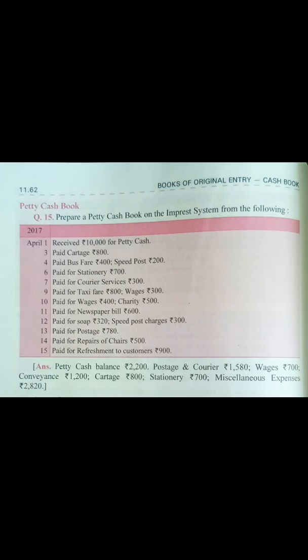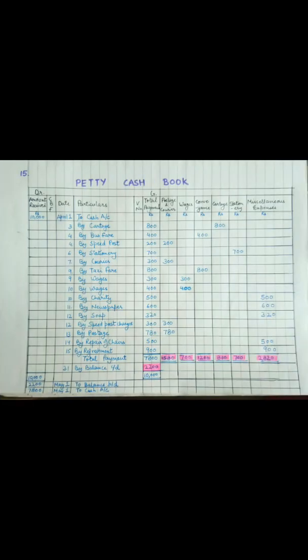Lastly, on 15th April, paid for refreshment to customer 900 rupees. So again, refreshment to customer comes under the category of miscellaneous expenses. So again, 900 amount has been written in the miscellaneous expense column and in total payments, and in particulars by refreshment has been mentioned with the date of 15th April.